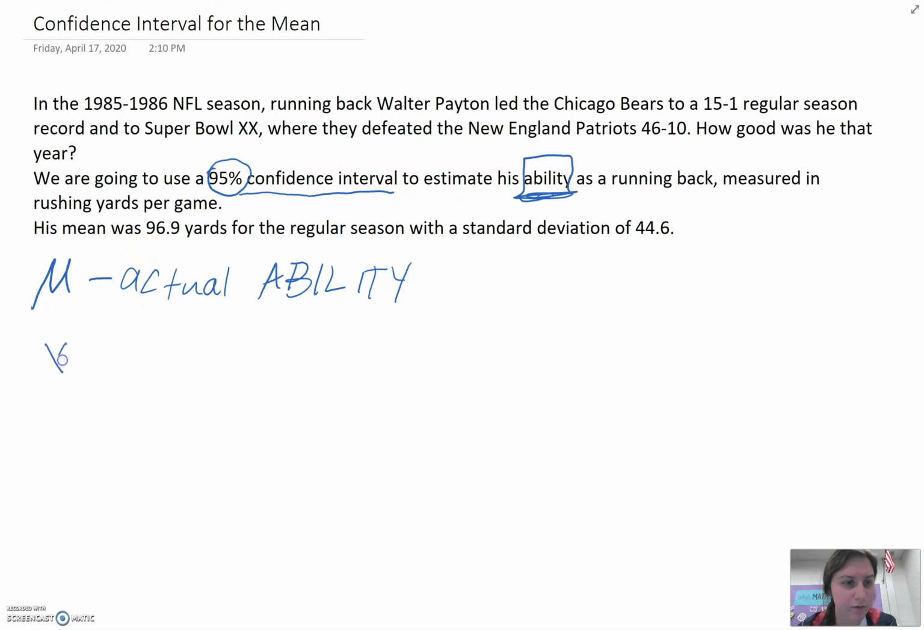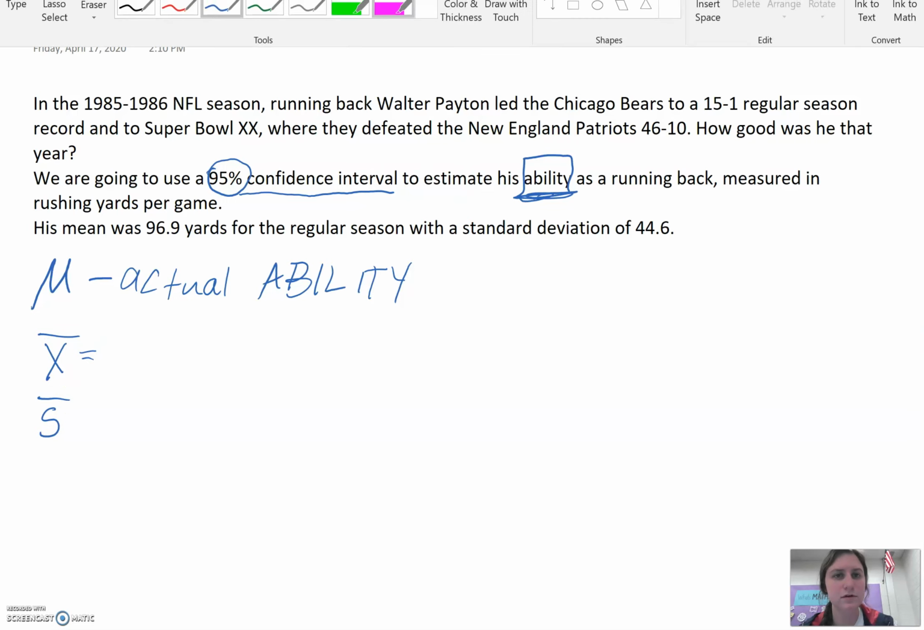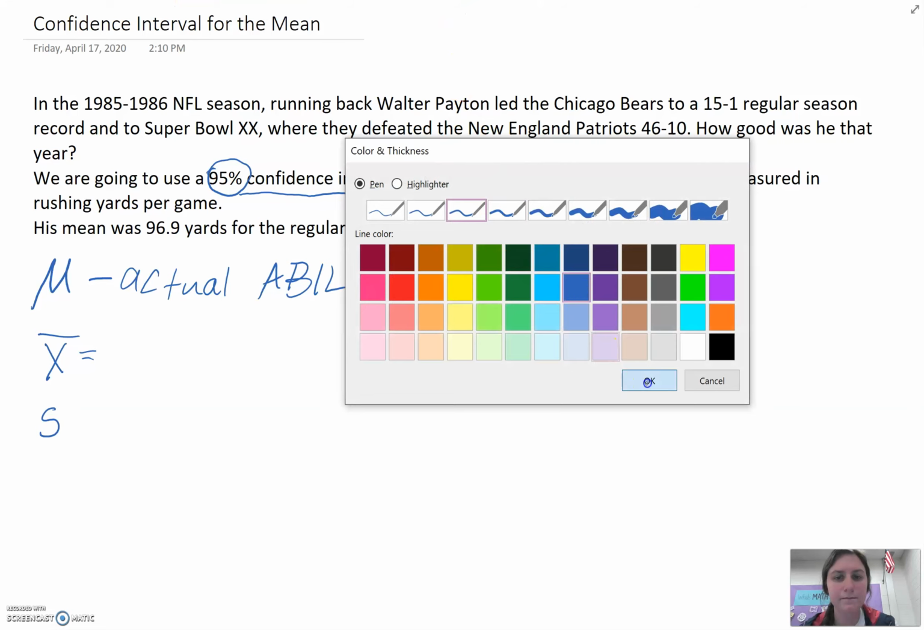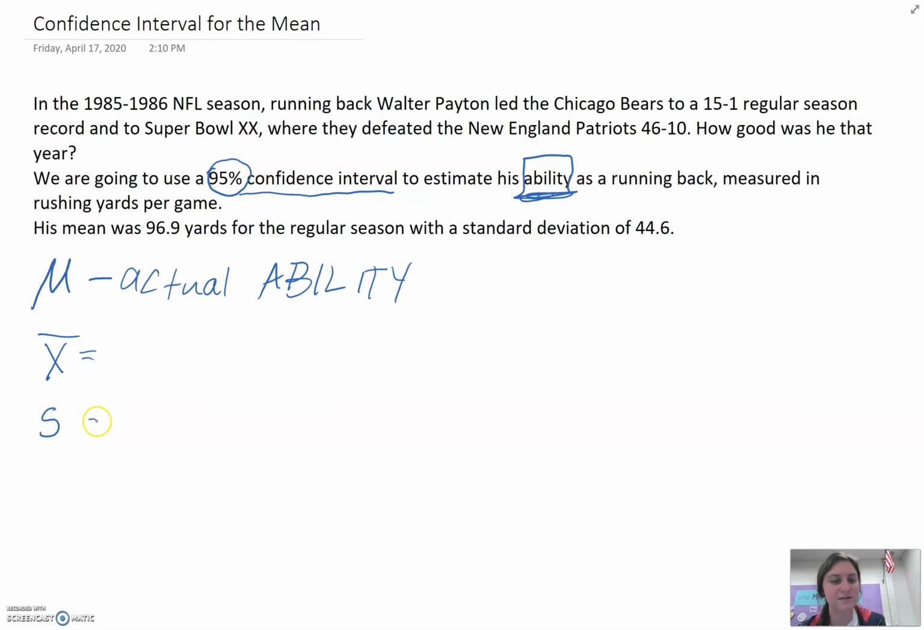Now, we want to know the mean and the standard deviation. So it says here his mean was 96.9 yards for the regular season and a standard deviation of 44.9. Then they give us this fancy equation to find our confidence interval.